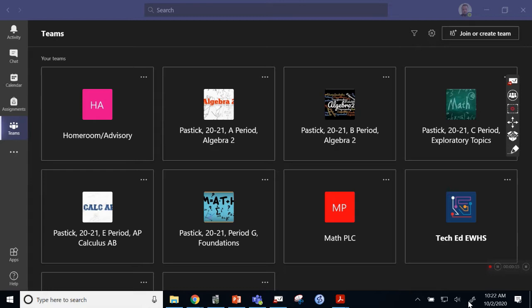So the first thing I wanted to start off by showing you is a little bit of what Microsoft Teams looks like. Microsoft Teams is our main mode of communications, file posting, link sharing, all of that good stuff this year. So when somebody opens up Teams, this is the first thing they see. These are all the different teams that they belong to.